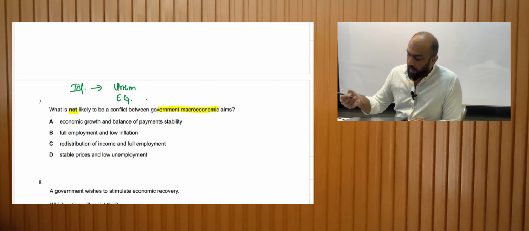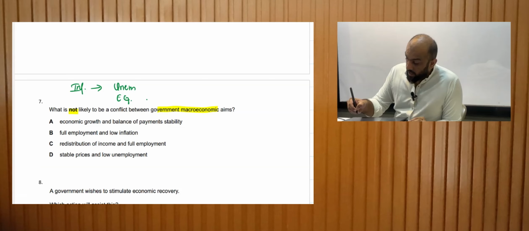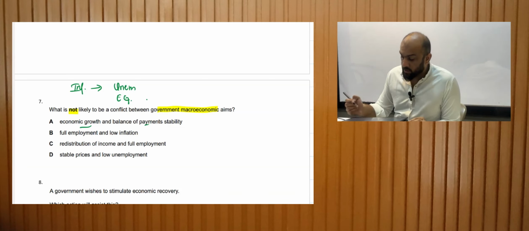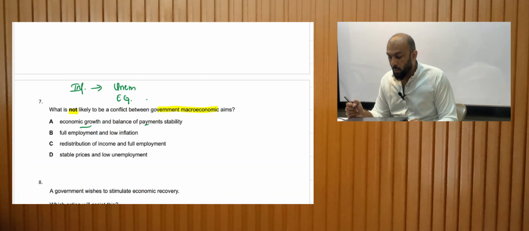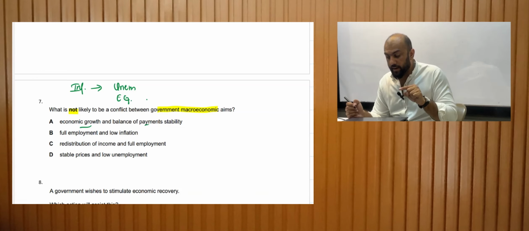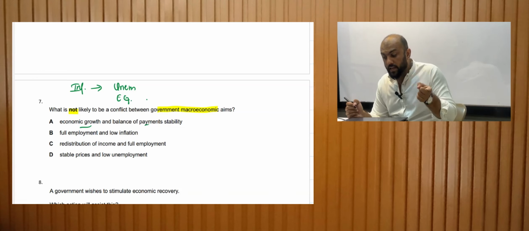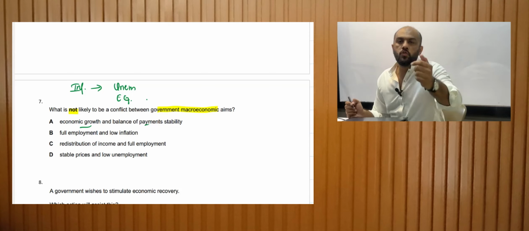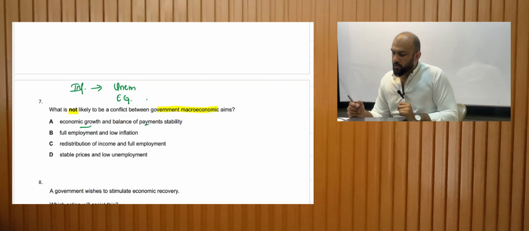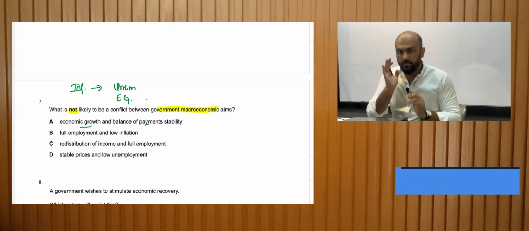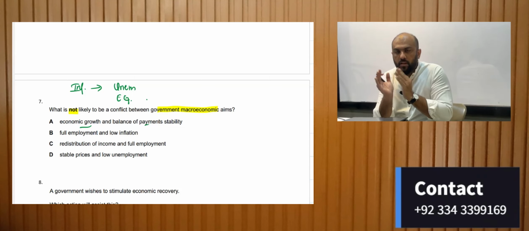Let's look at the options. Economic growth and balance of payment stability, will they conflict? In the question, it's asking what is not likely to conflict. If there is economic growth, you need to listen to this carefully.